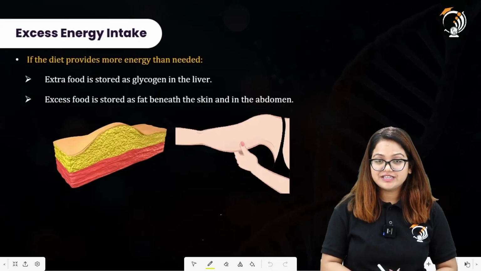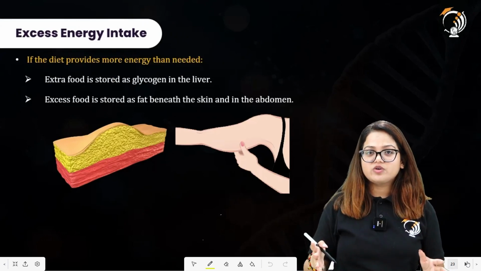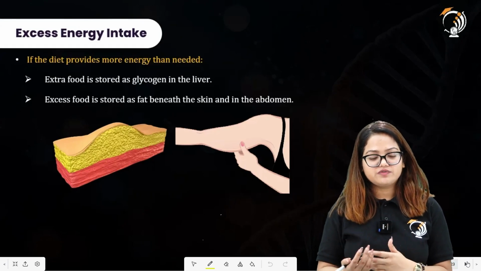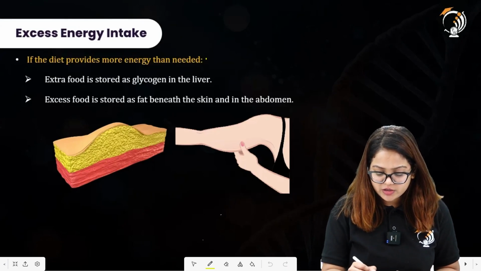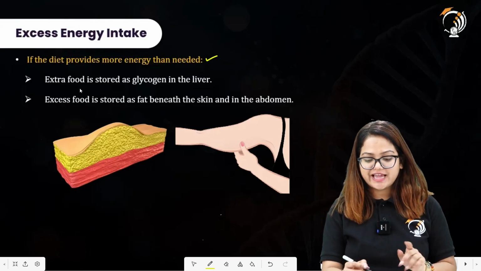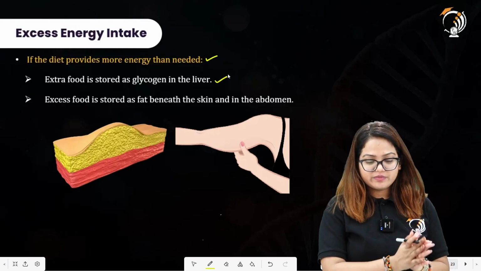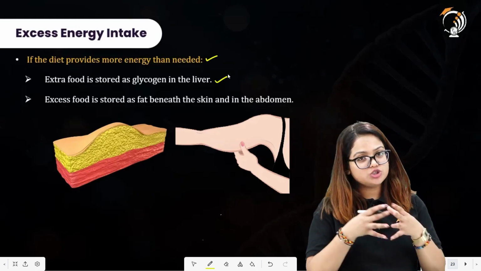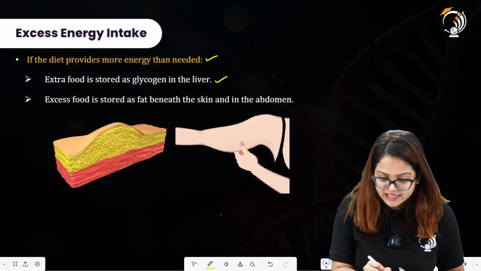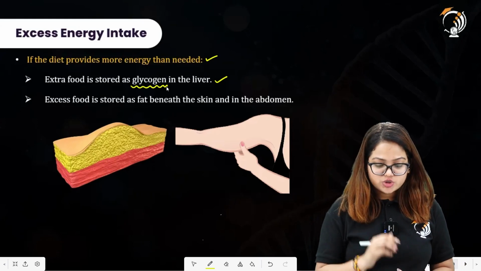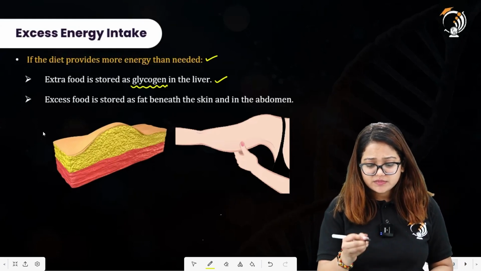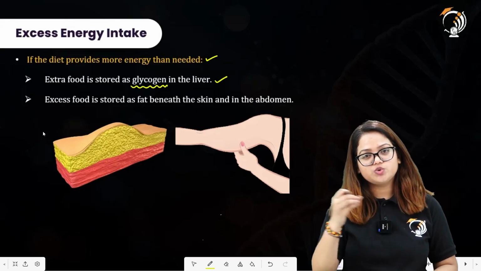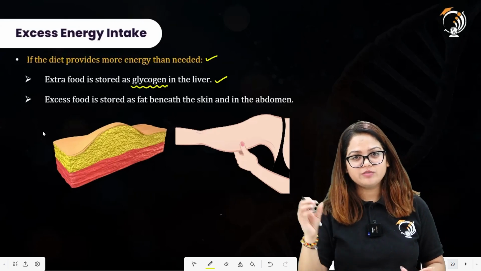So excess energy intake. What happens when there is an excess amount of energy present in our bodies? That will be converted into other forms. If the diet provides more energy than needed, extra food is stored as glycogen in the liver. The extra carbohydrate which is not consumed immediately will be stored as glycogen in the liver. Whenever we require excess energy, glycogen will be broken down into glucose and energy will be extracted from glucose.